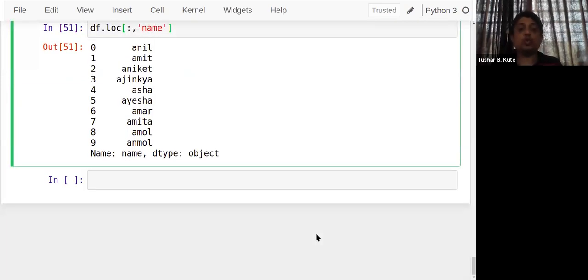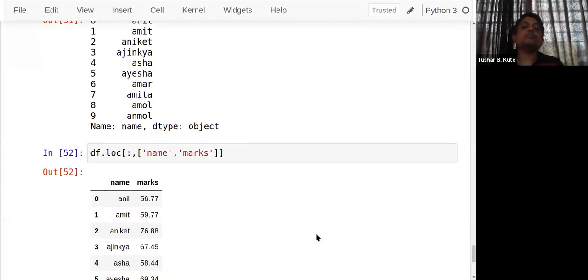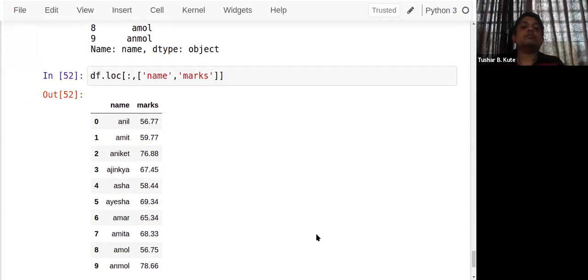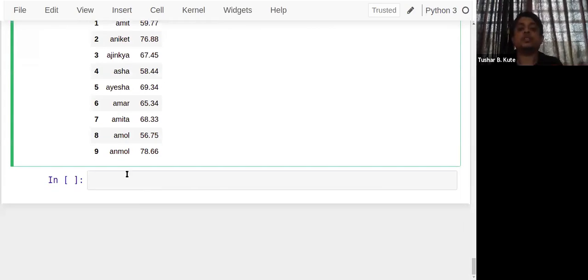Or if I want to extract a set of columns, for example I want name, and along with that I want marks. See, df.loc. loc means location, all the rows, and the 2 columns I want to extract, that is name and marks. They're extracted from here, name and marks. So this is the method that I can use to extract 2 columns.